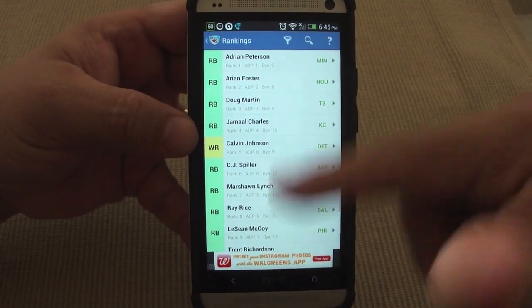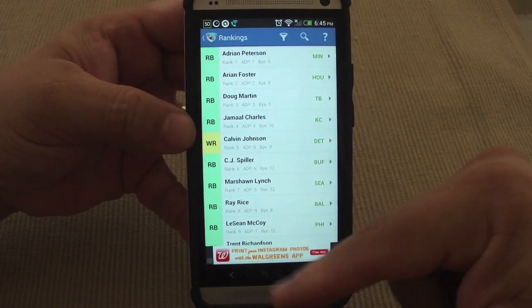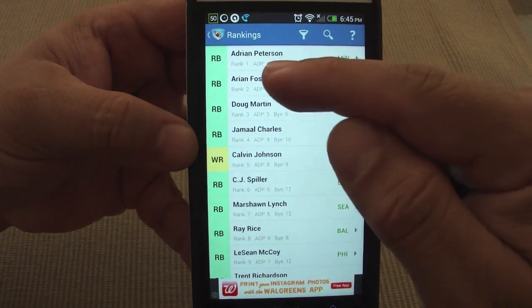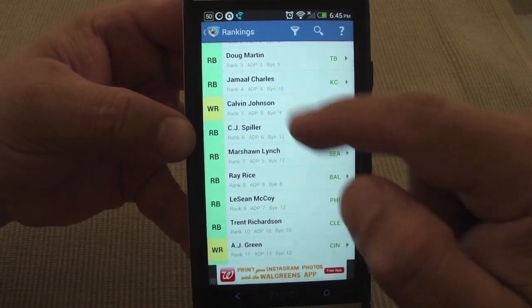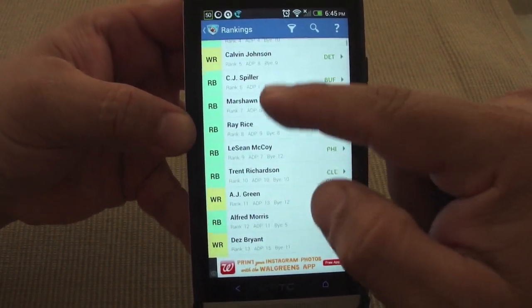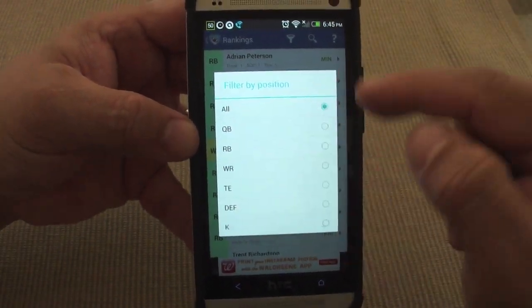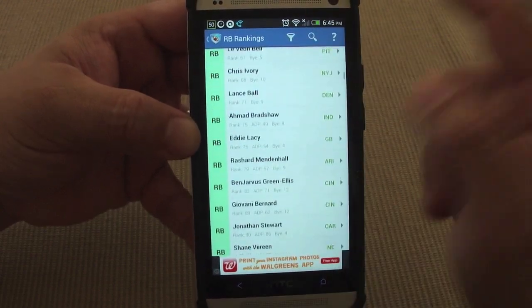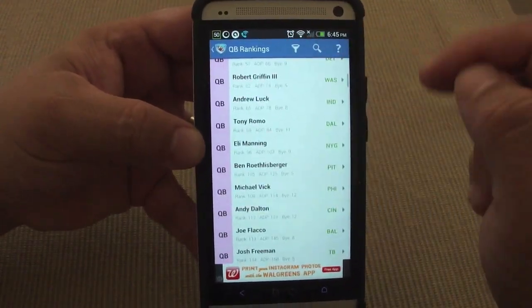Just keep in mind, this ranking changes a lot because if a player gets hurt, he might go down a couple steps, others go up. Like you see, most of the ones that reign are running backs, and Calvin Johnson, of course, he's a beast. He's right there, followed by a bunch of running backs, which is awesome. Over here, if you need to see just running backs, you just click right there, and all you're gonna get is running backs. If you click right here, quarterbacks, all you're going to see is quarterbacks, which is awesome.